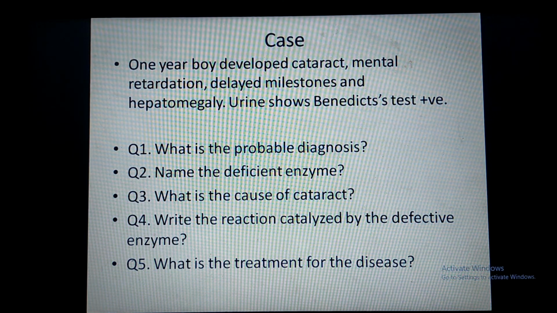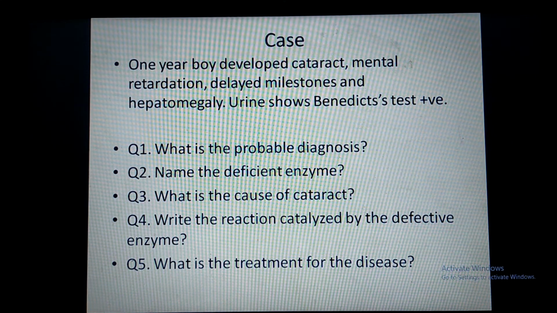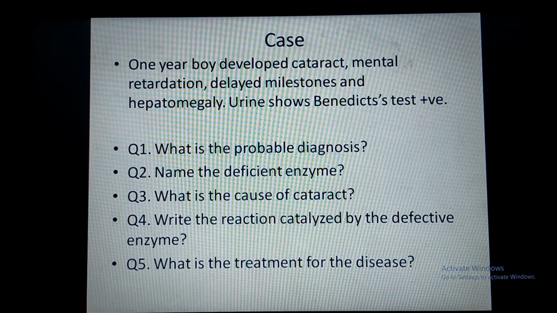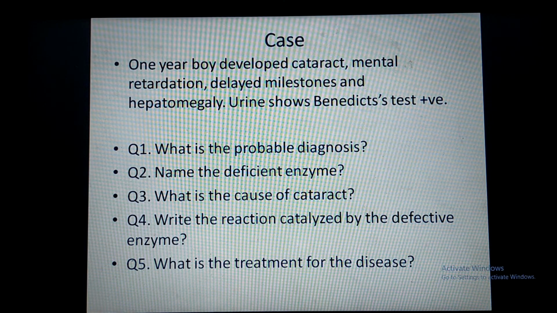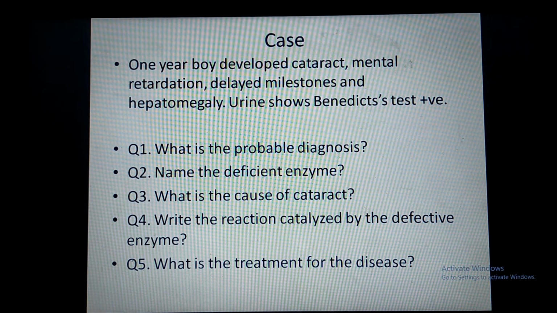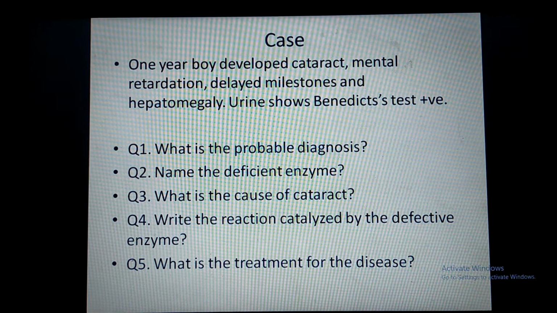Whenever you see a 1-year boy developed cataract, it is a most probable case of galactosemia. Along with it, they have given mental retardation, delayed milestones and hepatomegaly. These symptoms also favor the diagnosis of galactosemia.